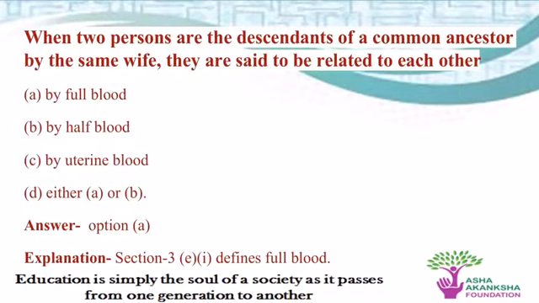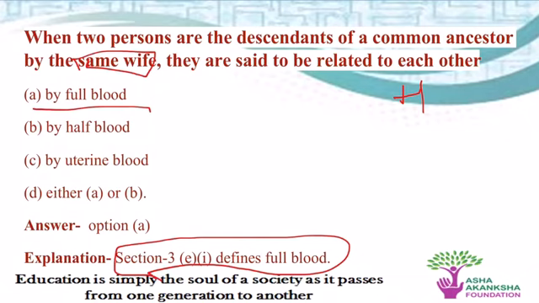When two persons are descendants of a common ancestor, here meaning that the husband is the same and by the same wife, they are said to be related to each other. Here it is mentioned the same wife, so they have just twisted the question, but they are just referring to the definition of full blood which is there in Section 3 Subclause E part 1. So the correct answer is option A.